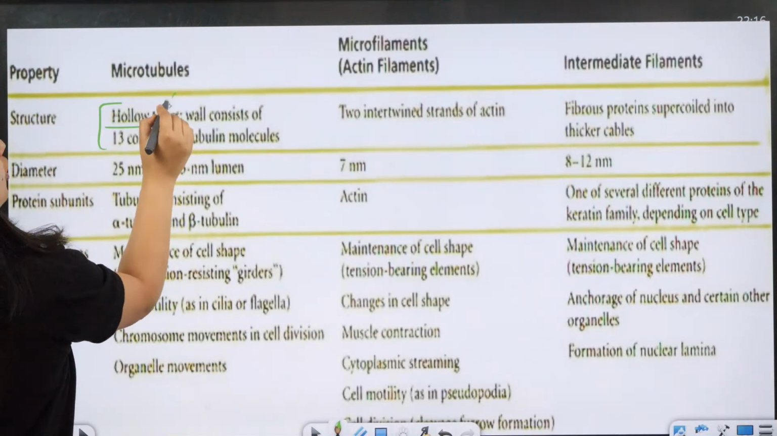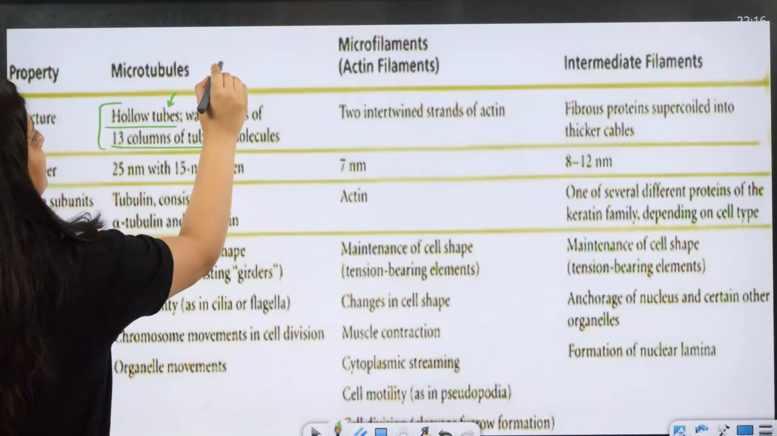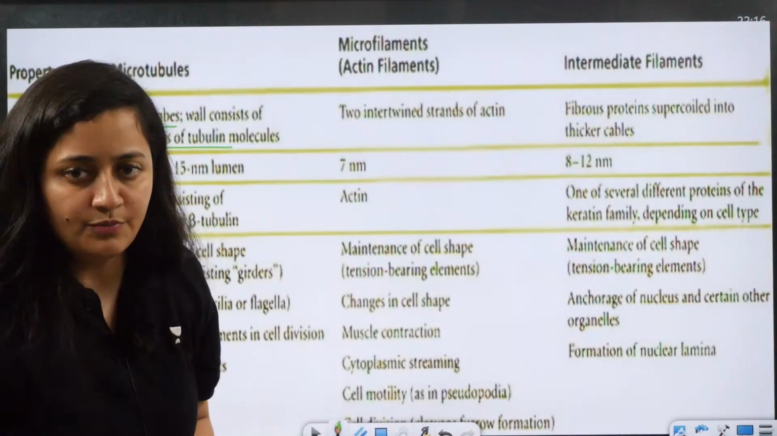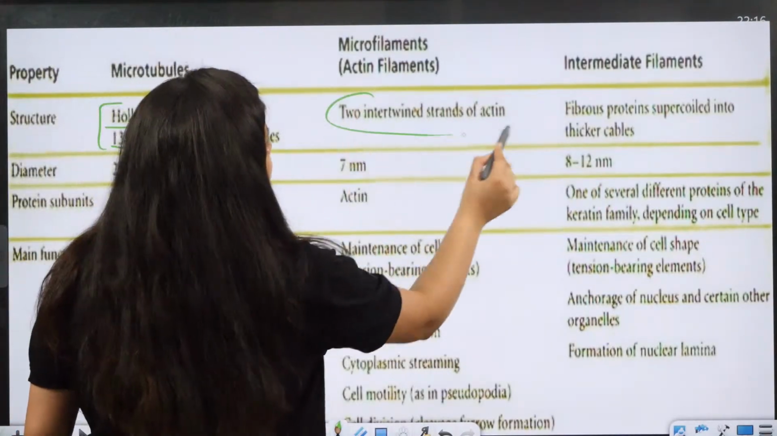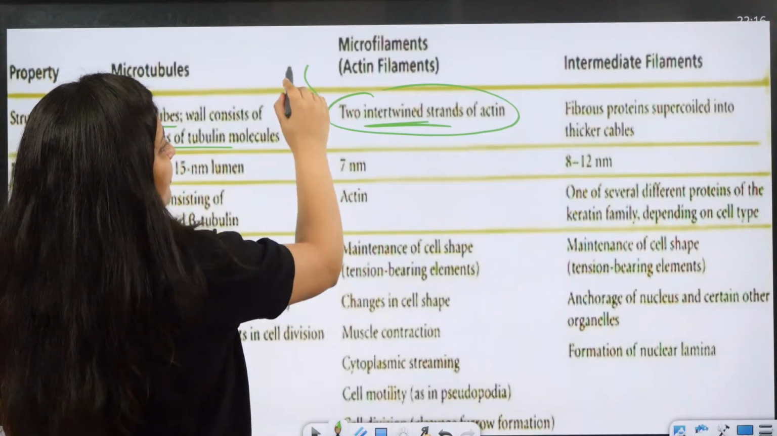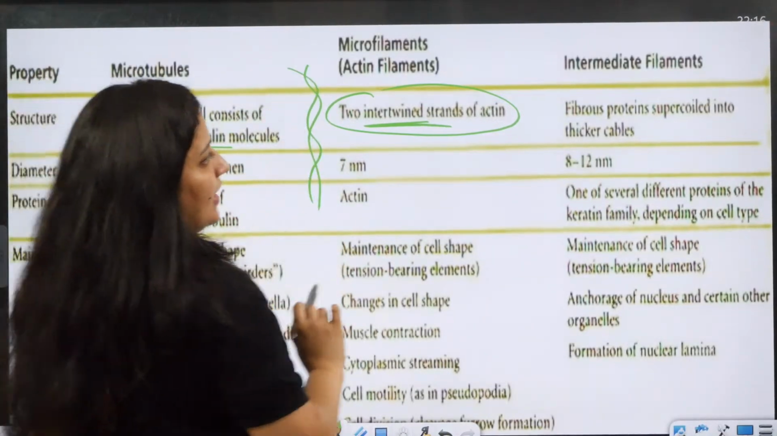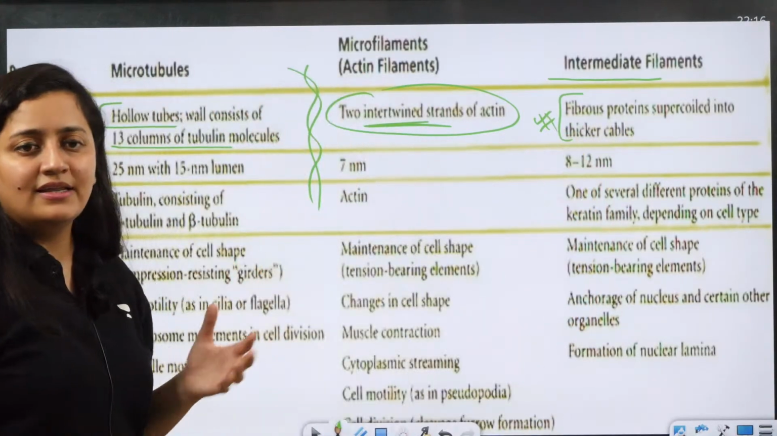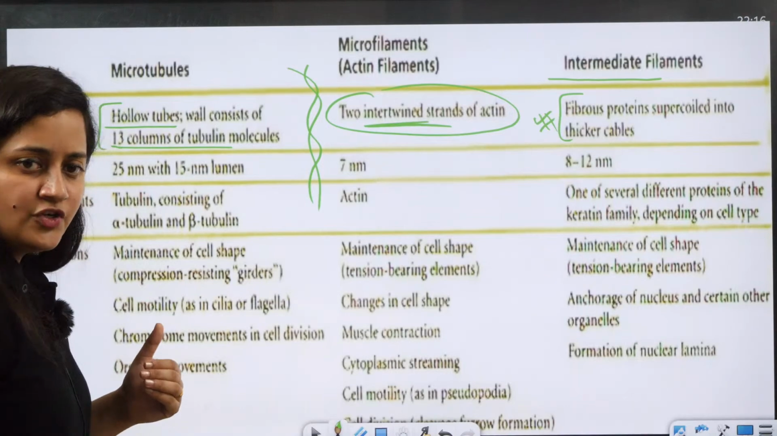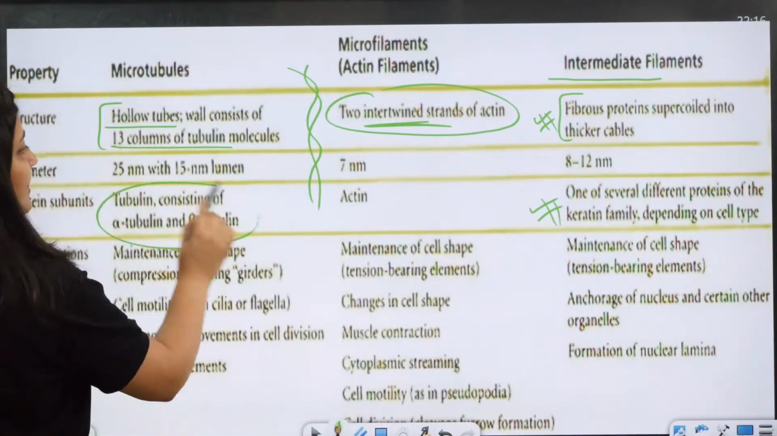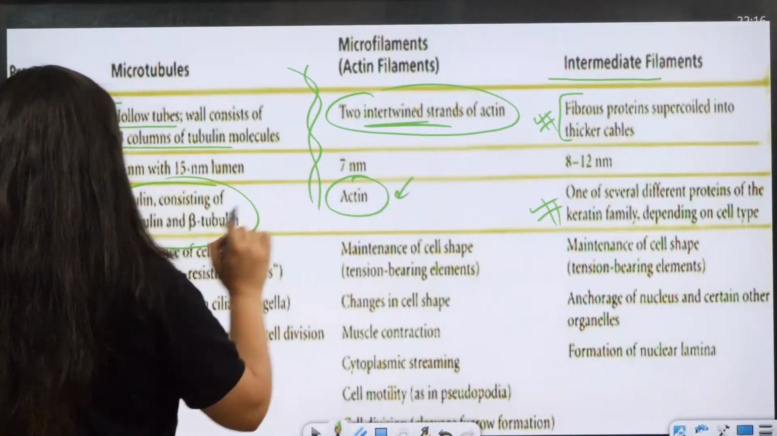Microtubules consist of 13 columns, or you can say 13 protofilaments of tubulin protein, and microfilaments have 2 intertwined strands of actin like this. In intermediate filament, fibrous proteins, supercoiled, are present. Keratin family proteins are present here. Tubulin is there. In the microfilament, mainly it is actin.